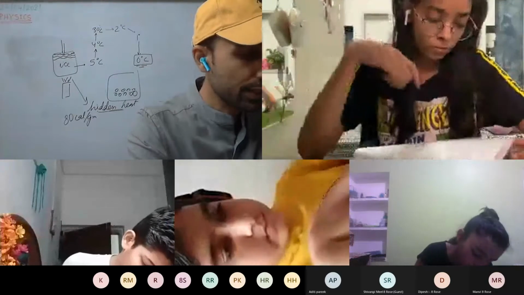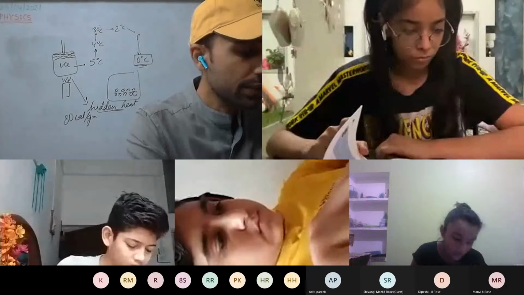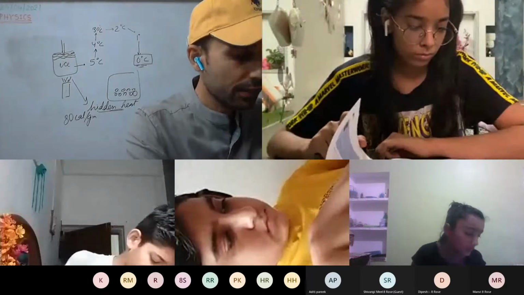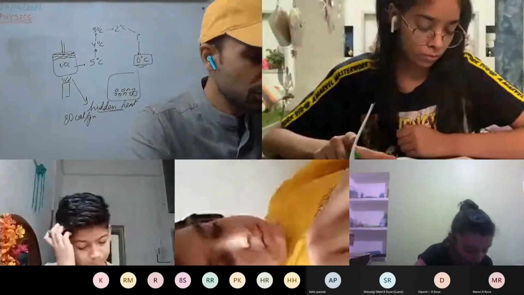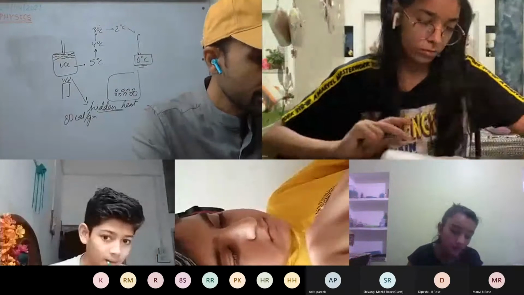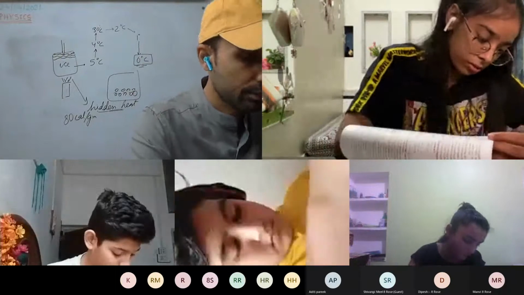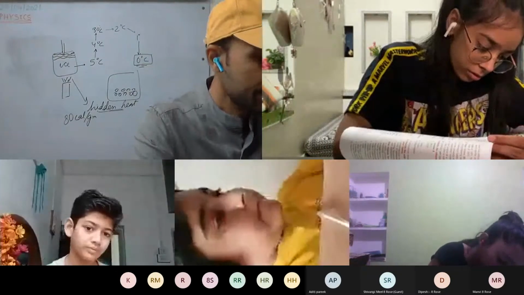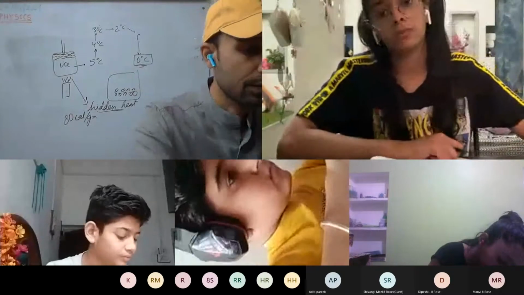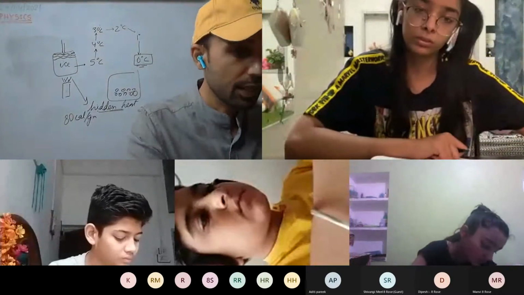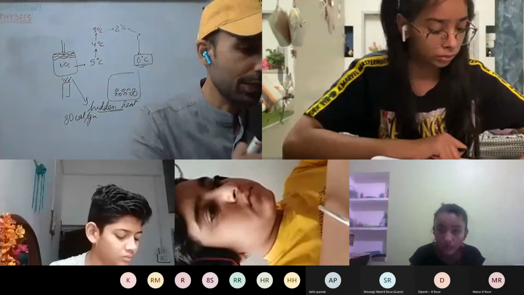Okay, 6th question clear. 7th one, describe an activity to show that liquids have intermolecular space. So we have done this experiment, an activity in which we used water and sugar. It is given on page number 10. Activity 3, to show that liquids have intermolecular spaces. We took a glass, filled it up to the brim, added sugar, and the water didn't spill.